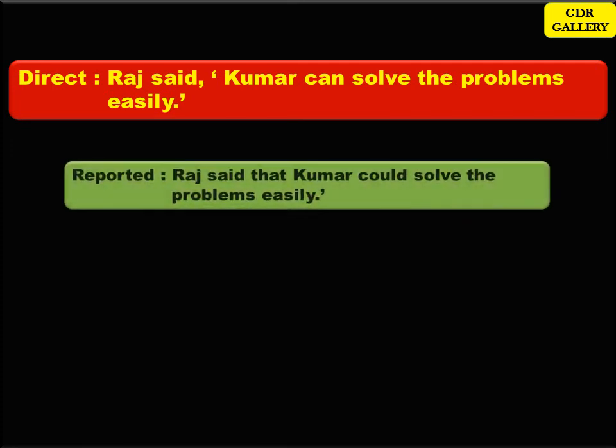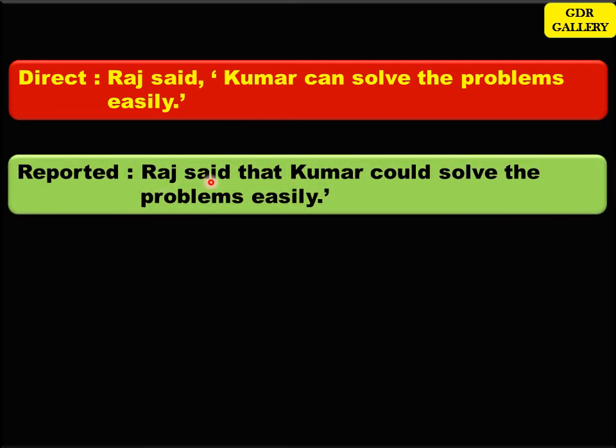Now, let's see the answer. Raj said that Kumar could solve the problems easily. See, what's the change we have made? The modal can is changed to could. It's very simple to change from direct speech to reported speech if you remember the rules.